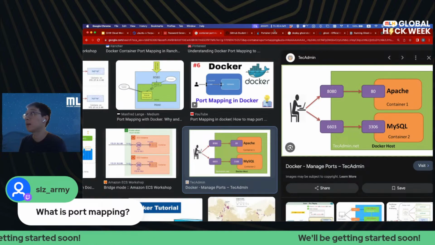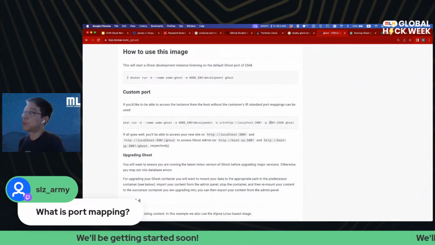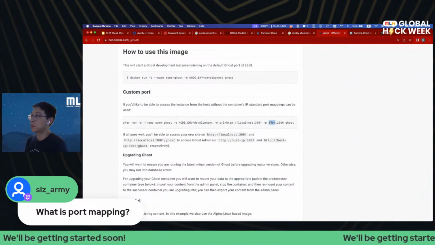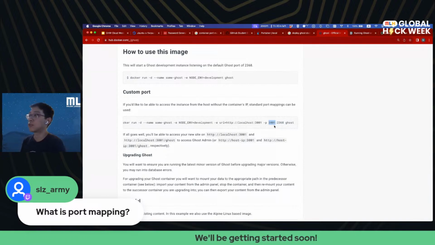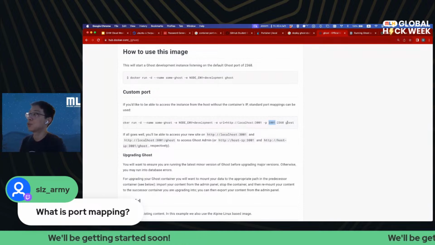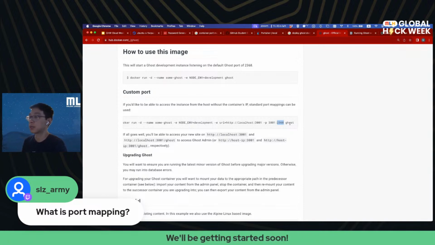In the command that they provided, they're saying the outside world should be able to access port 3001 on your cloud server, and the cloud server should map that port to port 2368 within the Ghost container. So it kind of bridges the gap, right?